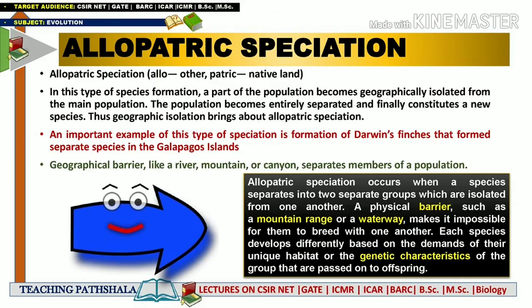In the green portion it has been mentioned that the geographical barrier may be a river, mountain, or canyon, which separates one species from the original population.